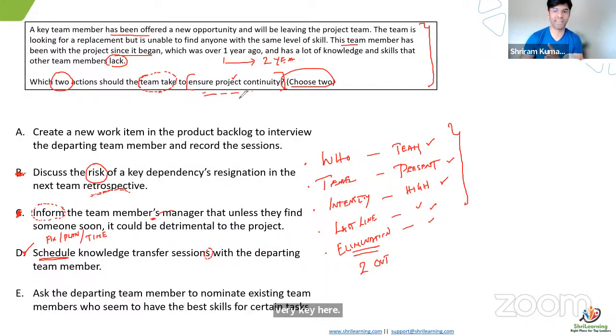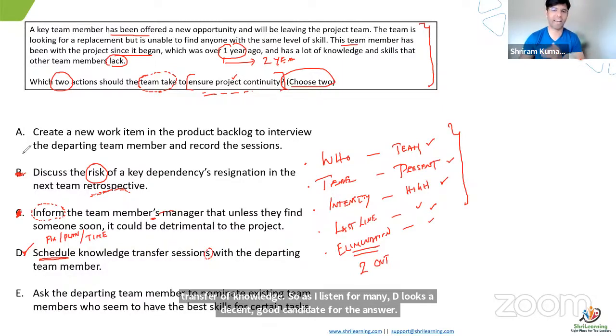Ensure continuity. You are not giving knowledge transfer of the last 1 year and running away. No. You have to talk about the future also, because this person knows much about the project. He or she has to sit and talk. Next 3 weeks, this is going to happen. Next 1 month, it's going to happen. Last 6 months, this has happened. So you need a proper transfer of knowledge. So as I listen, D looks like a decent, good candidate for the answer. So let's keep the flag high there.